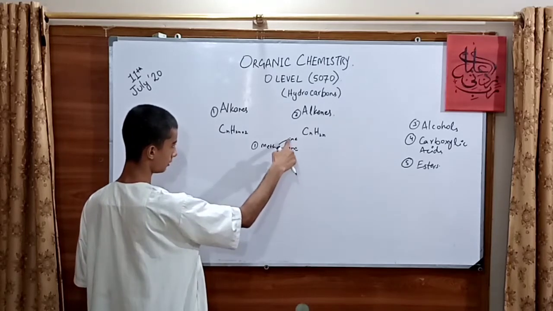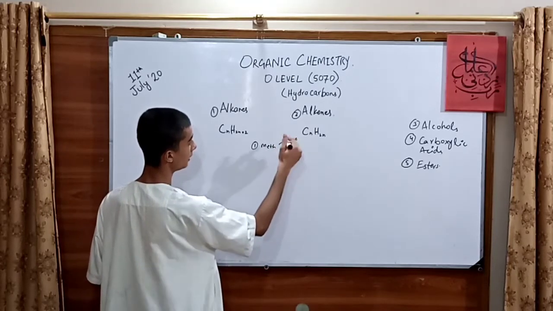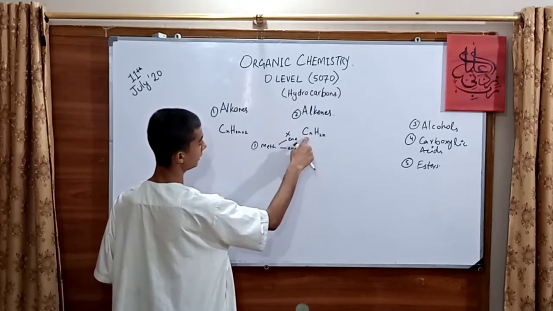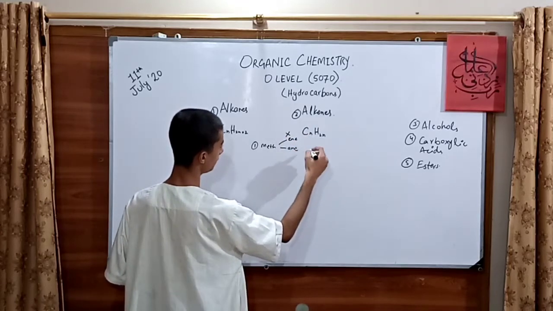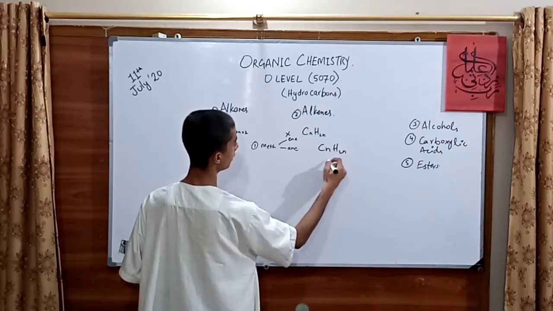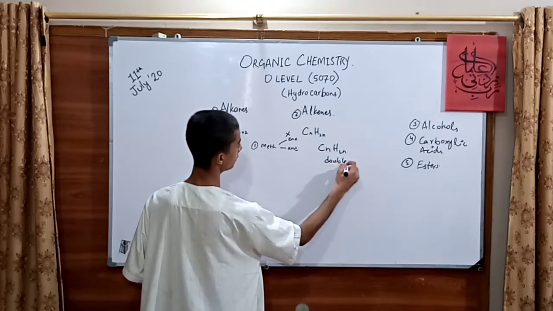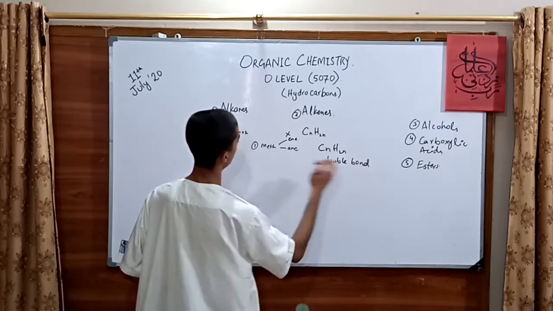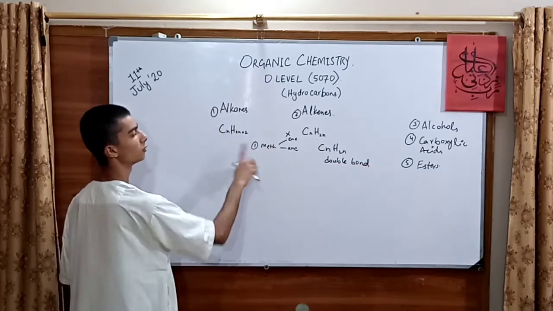But there is no methene in alkene, as it has the formula CnH2n, which requires a double bond, and in meth there is no double bond, it is only single.